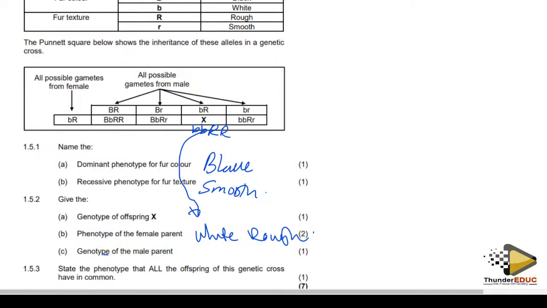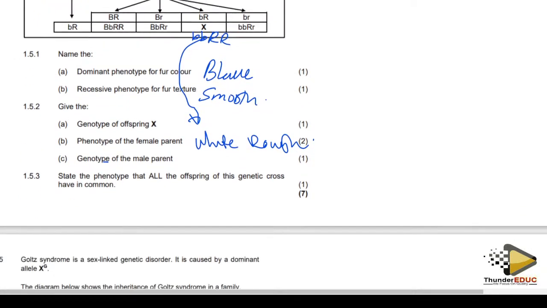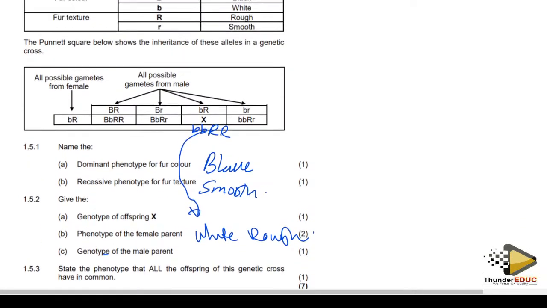How do I identify the genotype of this parent male? I can only, as I taught you, come here and say capital B. You don't repeat it.